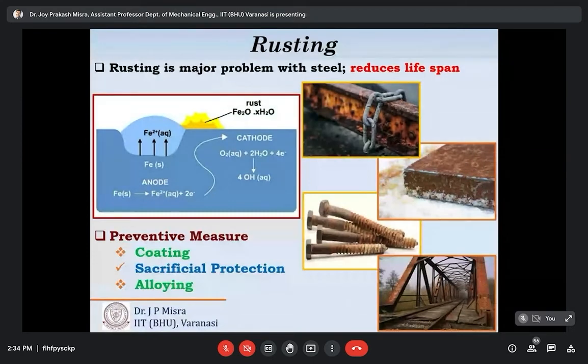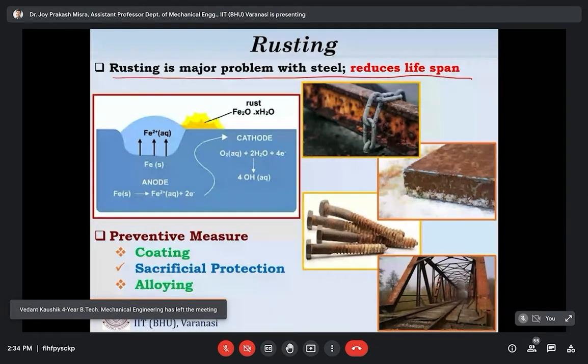So it was already discussed that steels, especially the low alloy steels, do not possess good corrosion resistance. That is the main issue with low alloy steels. Hence, rusting is a major problem with steel that reduces the lifespan of the components.